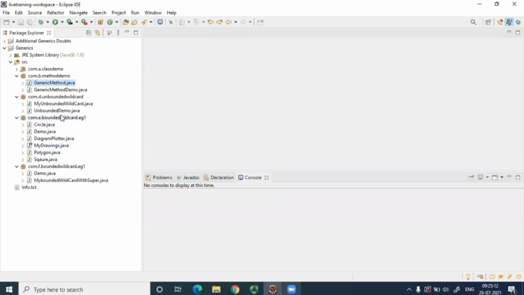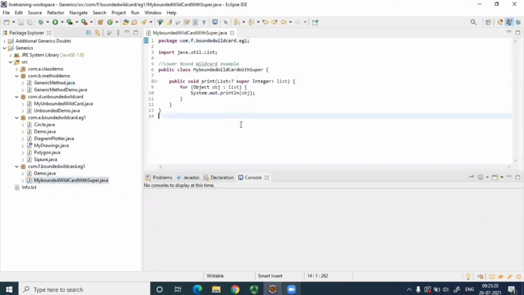Okay. Coming to the next, bounded wildcard. So this example is clear, right? Here we had used extends, which was upper bounded. Now we'll see lower bounded wildcard. So this is an example of lower bounded wildcard. Why is it called lower bounded wildcard? Because it can be a list of what? Parent class. Yes, a list of parent of which class? Integer. Correct. That is what it is.